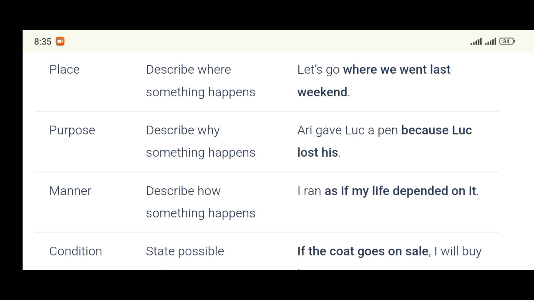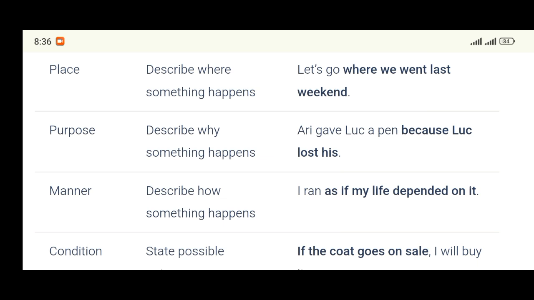These are some of the subordinators. Let me repeat them. So that, in order that, lest, for fear that. These are the ones that can start adverbial clause of purpose.